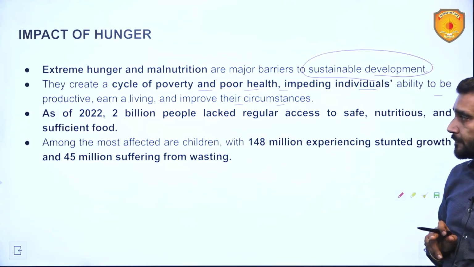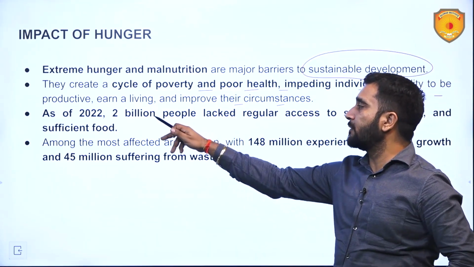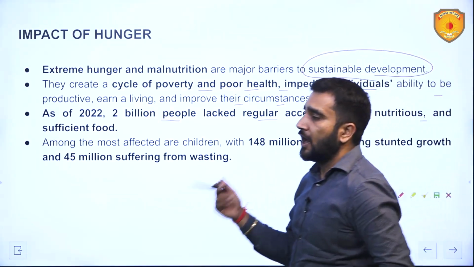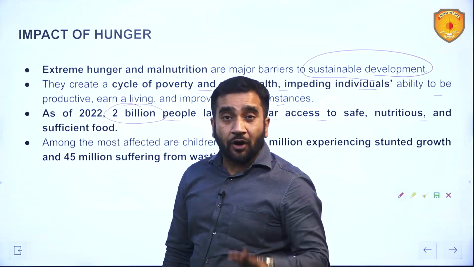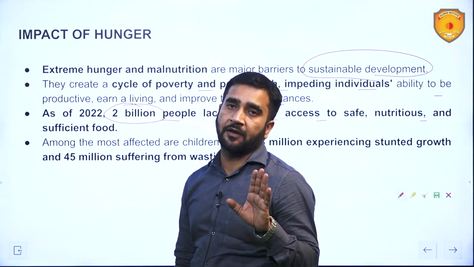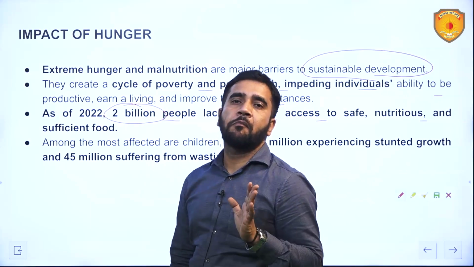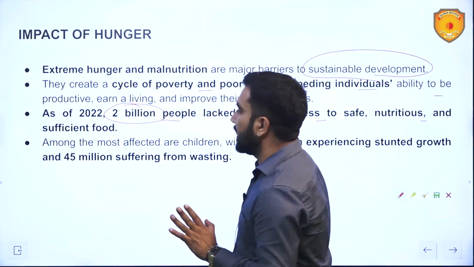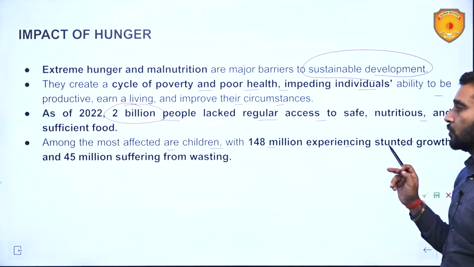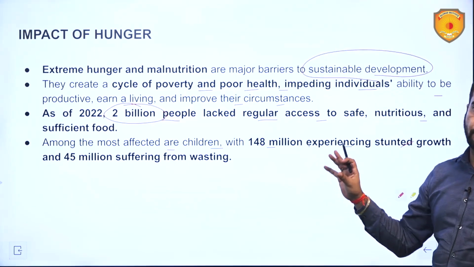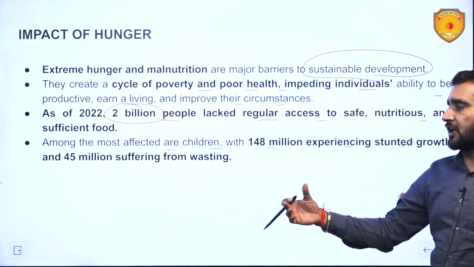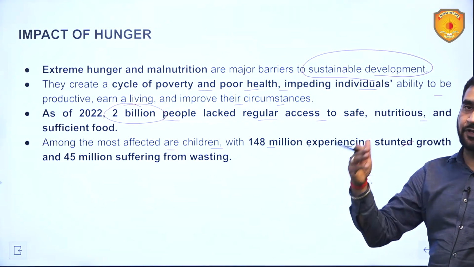As of 2022, 2 billion people lacked regular access to safe, nutritious and sufficient food, and the total population did not touch 8 billion at that time. It was somewhere around 7.8, 7.9 billion, and out of this 2 billion were having this kind of crisis. Among the most affected are children, with 148 million experiencing stunted growth and 45 million suffering from wasting. Stunting is basically when your height is short as per your age, and wasting is when you are too thin as per your height.